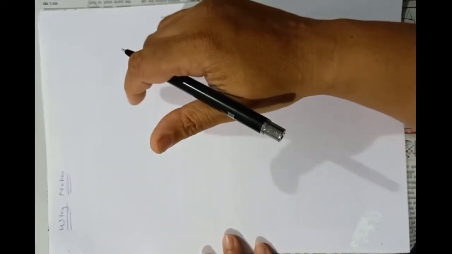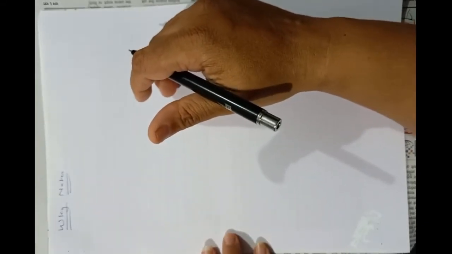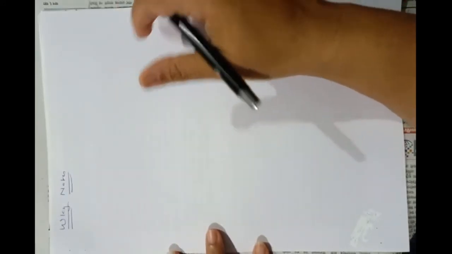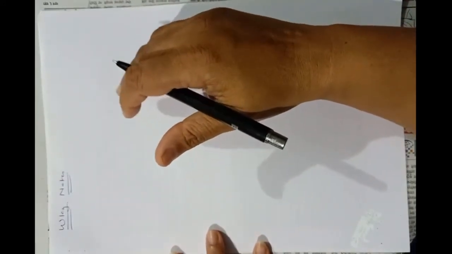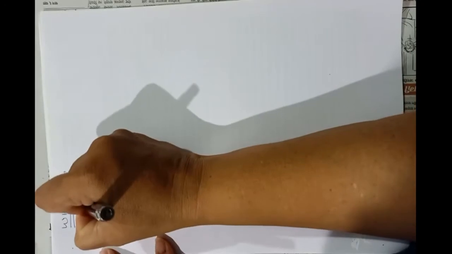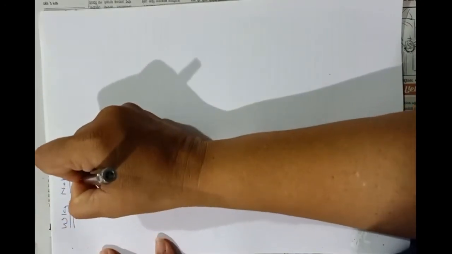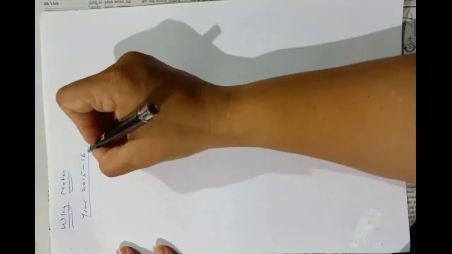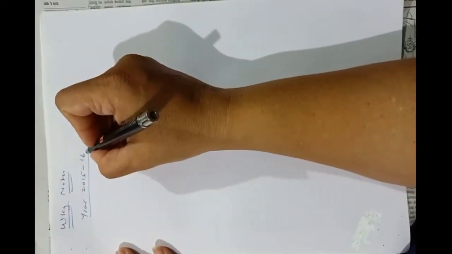So let's see what the deficiency is. No need of calculating all partners' shares, but we'll do all the things here. First, the year 2015-16, that is, for the year ended 31st March 2016.